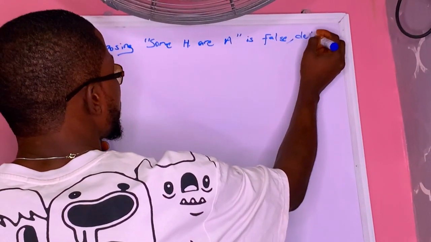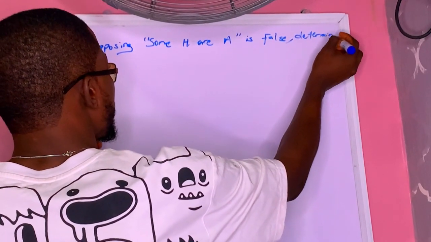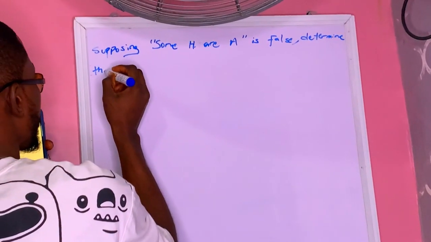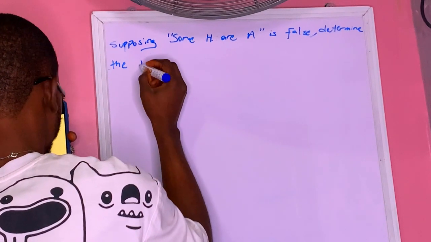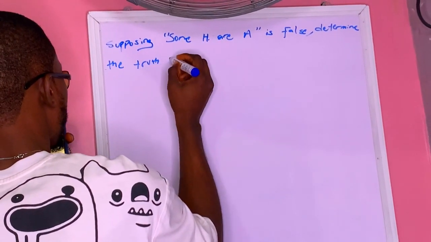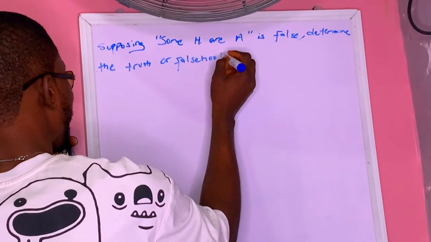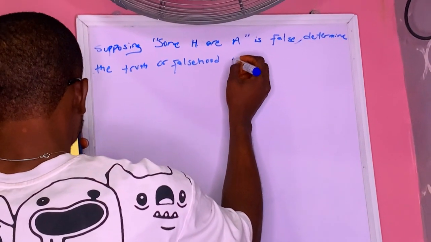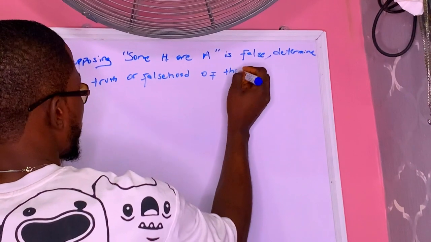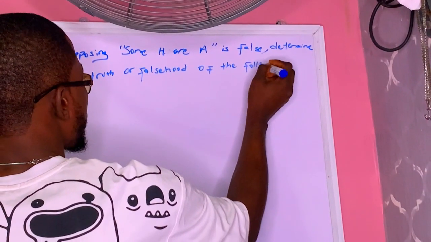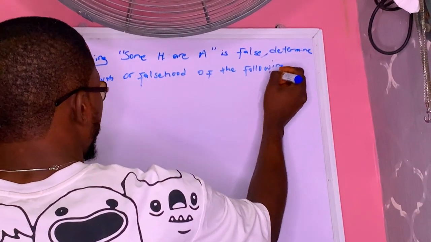Determine the truth or falsehood of the following.